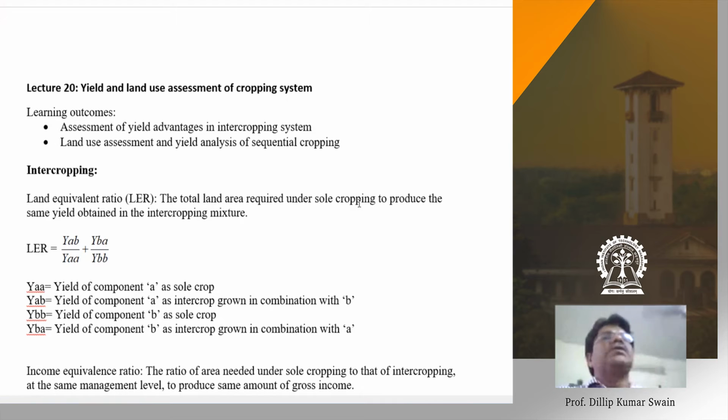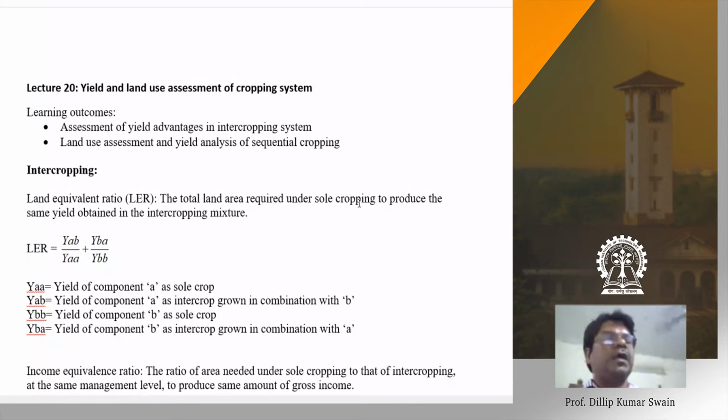Now today we'll discuss, suppose we have a cropping system. We have multiple cropping, intercropping and sequential cropping. In this case, first of all, crop planning, which I discussed earlier. If you go for crop planning, you must see the cropping pattern and cropping system, the crops for the particular season, which season they can grow.